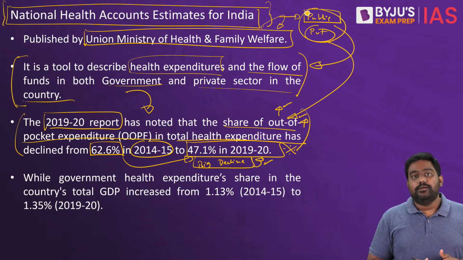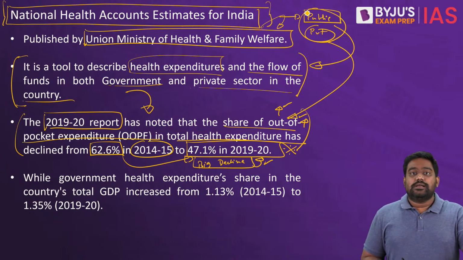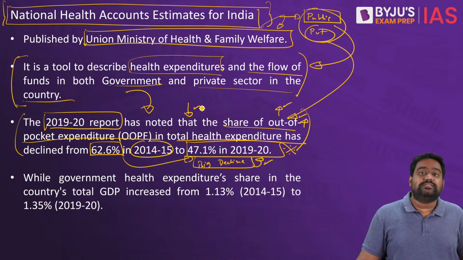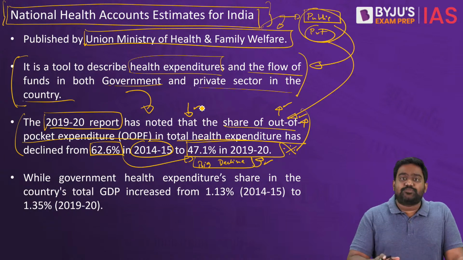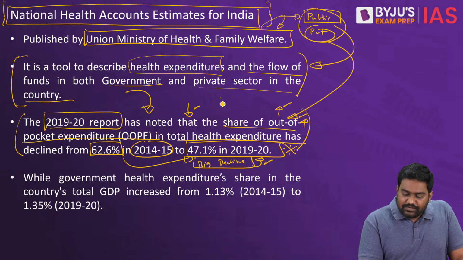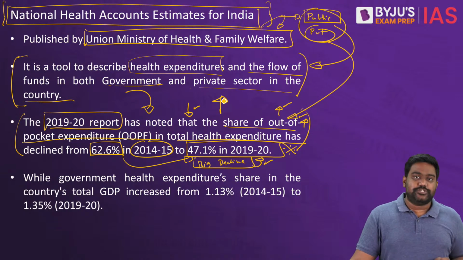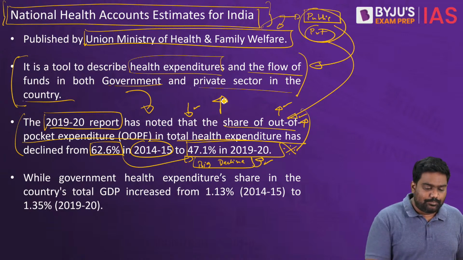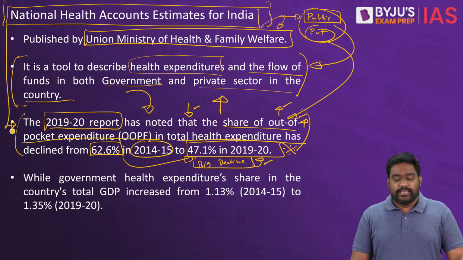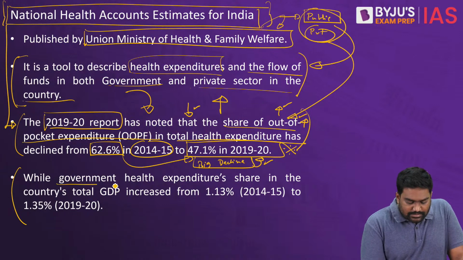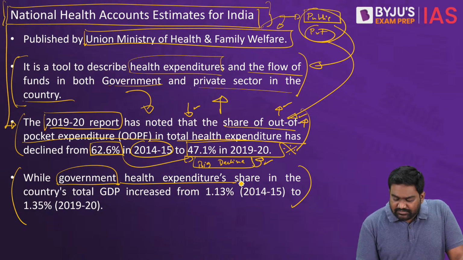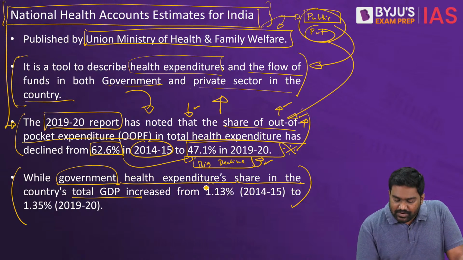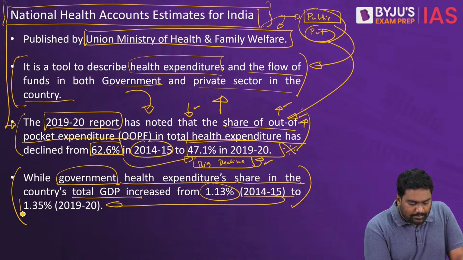So the only way you can bring down out-of-pocket healthcare expenditure is to make more investments in public healthcare, where the government will spend more. Government will provide free accessible healthcare to the citizens, thus bringing down out-of-pocket healthcare expenditure. India's biggest problem in the healthcare sector has always been that we have had high out-of-pocket expenditure. So this data which the government is bringing out presents a positive development. There has been a decline in out-of-pocket expenditure, and the report also notes that the government's spending on healthcare has increased as a percentage of GDP from 1.13% to 1.35%.